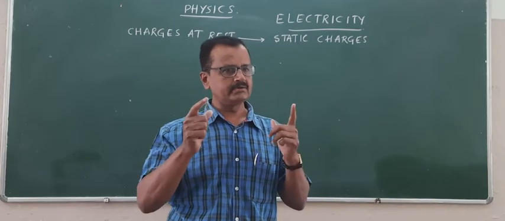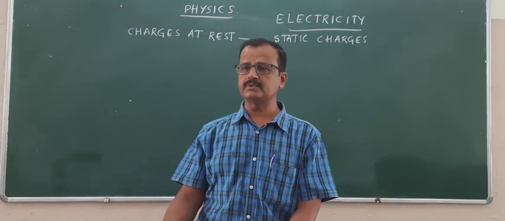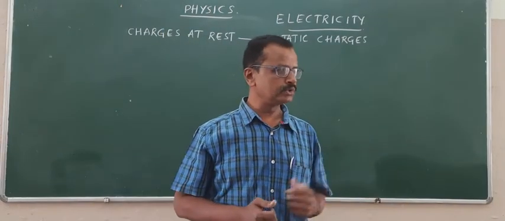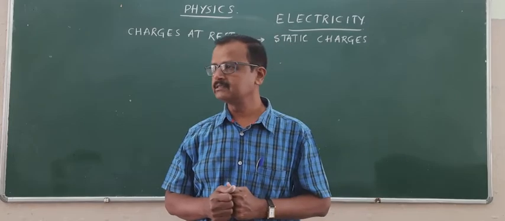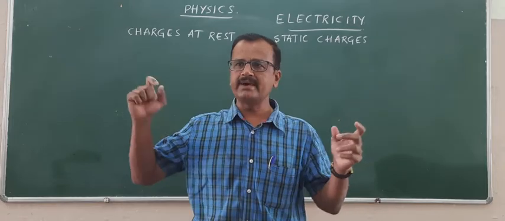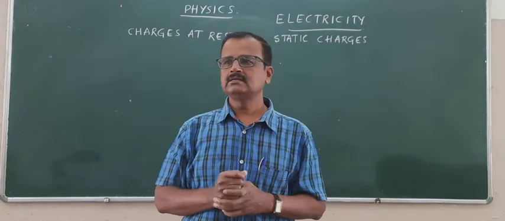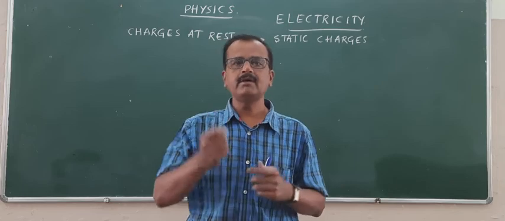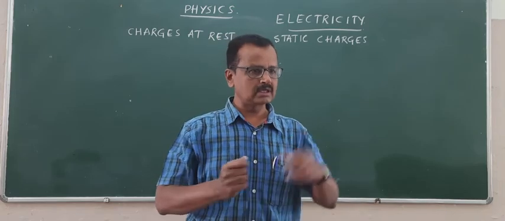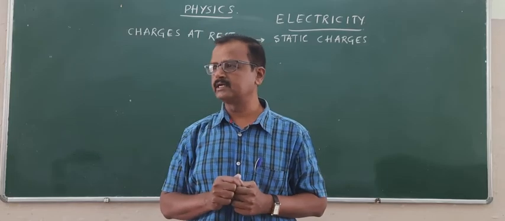So plastic is an insulator. The earlier example, rubber shoe, rubber is also an insulator. To give one more example, a glass rod, when rubbed with silk, will also attract light feathers or pieces of paper. So glass is also an insulator, and silk cloth is also an insulator.